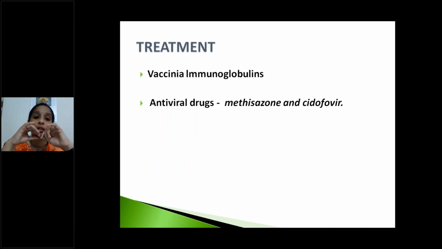Next, treatment: vaccinia immunoglobulins can be used as passive immunization. Next, antiviral drugs, methisazone and cidofovir, are used.